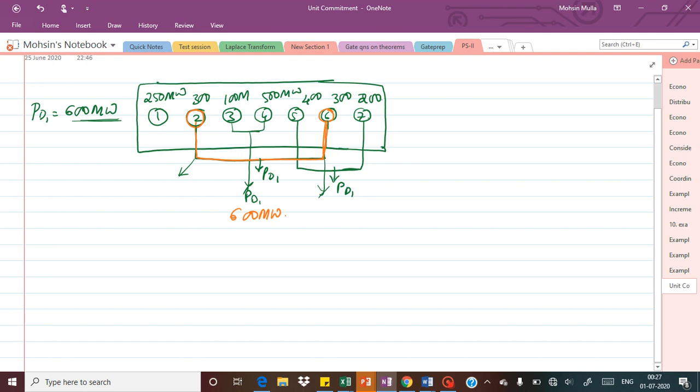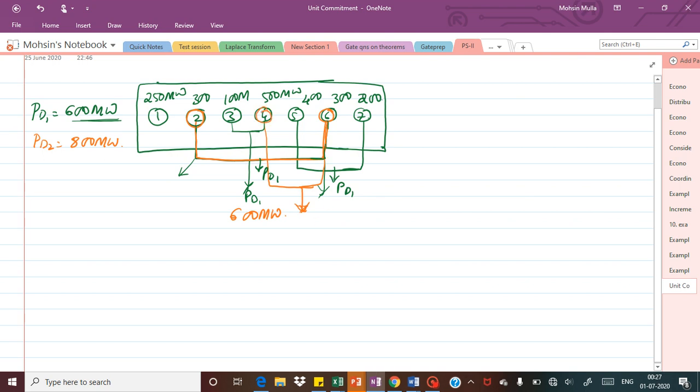So we are going to commit unit 2 and unit 6 to supply only the 600 megawatt of the demand. Okay, now suppose there is an increase in the demand, say PD2, which is around 800 megawatt. From 600 to 800 megawatt, again you will have a number of combinations. It is possible that you can use the fourth and sixth unit.